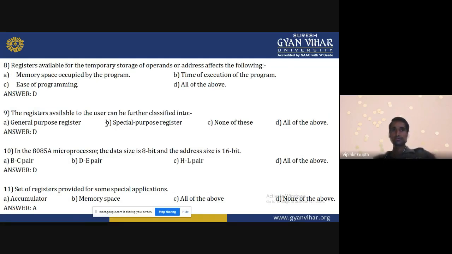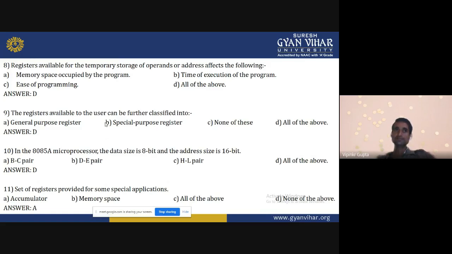Next question. Registers available for the temporary storage of operand or address affect the following: memory space occupied by the program, time of execution of the program, ease of programming, all of the above. Why are we using registers for temporary storage? It will affect the space occupied by the program. Yes, it can occupy.